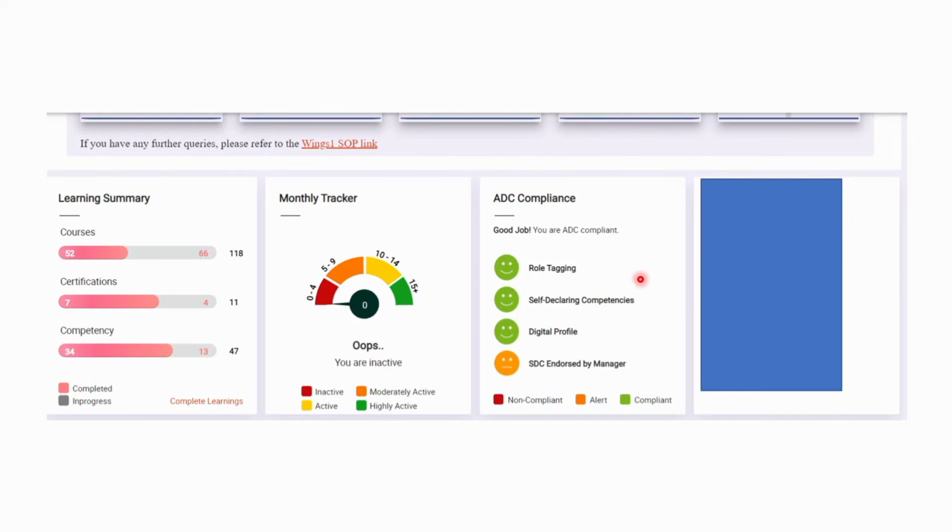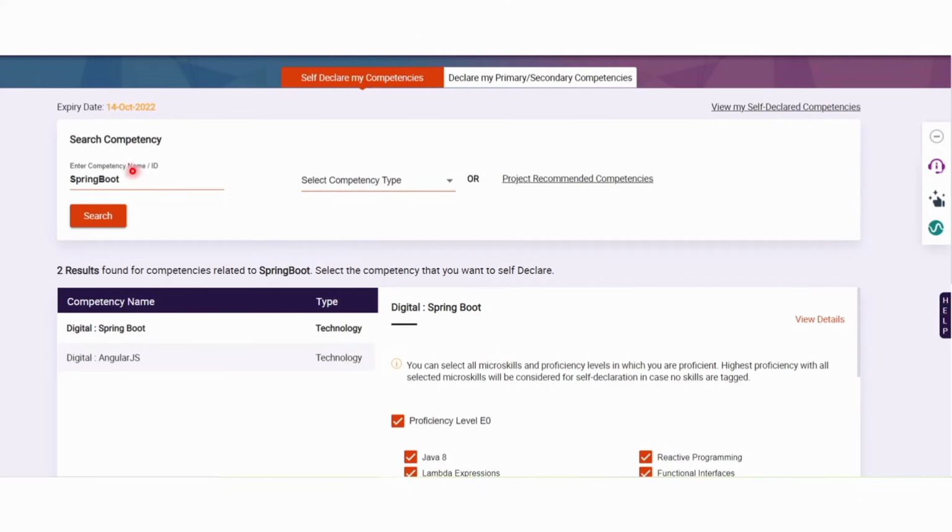Okay. The second part is self-declaring competencies. Now what you can do is you can click on this self-declaring competencies, and it will take you to this page where you can search for the competency. For example, in this case I have written Spring Boot. So I will enter the name Spring Boot and I will search. After that, it will show me two kinds of competencies. The first one is digital Spring Boot and the second is AngularJS. Now I'm a little bit proficient in Spring Boot, so I will click on the proficiency level E0. Okay, if you are more proficient in Spring Boot, then you can click on E1 or E2. Okay, so that is possible. You can scroll a little bit and you will be able to click on E1, E2.